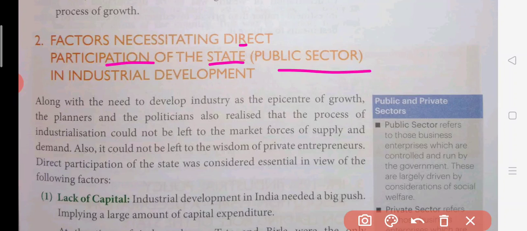So everything was being controlled by the government. There were even some government companies which were established, and the private sector was not allowed to enter into such kind of fields. Okay, so why was such kind of thinking there?